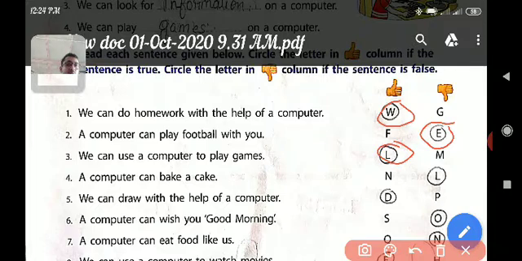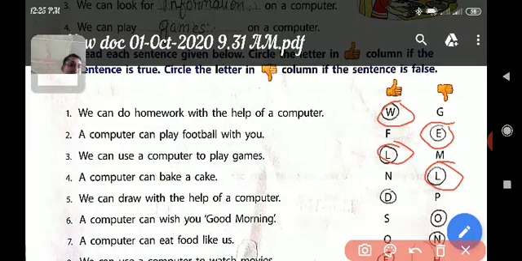Now question number 4, a computer can bake a cake. So here where will we circle? A computer cannot bake a cake. That's why it is incorrect. So we will circle this letter. Now question number 5, we can draw with the help of a computer.